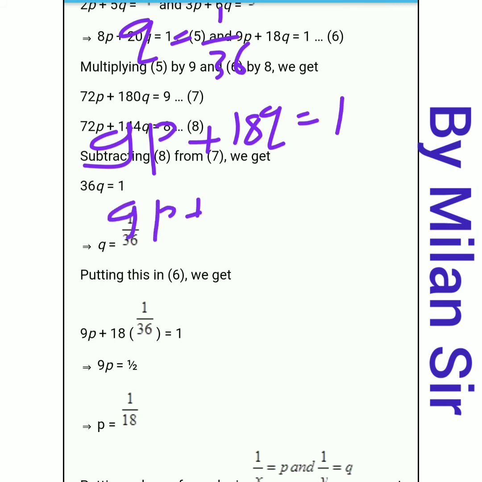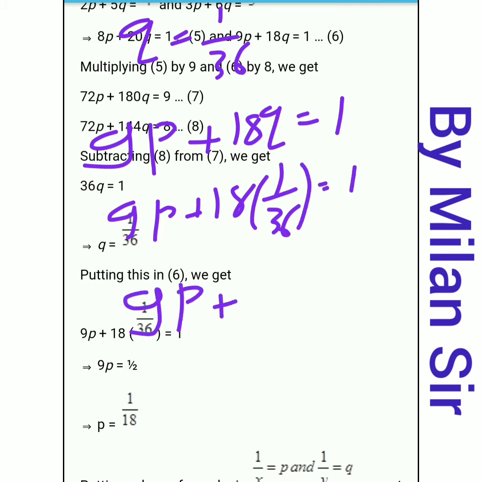Now put here in place of q 1 upon 36. So first of all 9p. Now 18 2s are 36, so here 1 by 2, and transfer this 1 by 2 to the right hand side. On the left hand side it is plus, so on the right hand side it becomes minus, right?